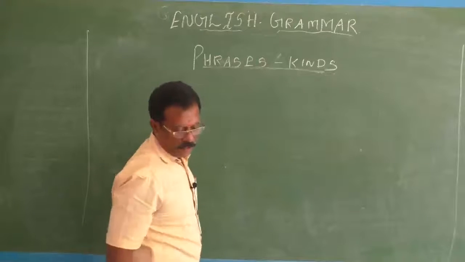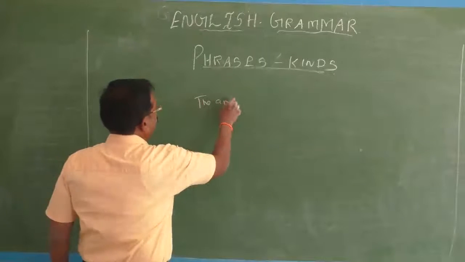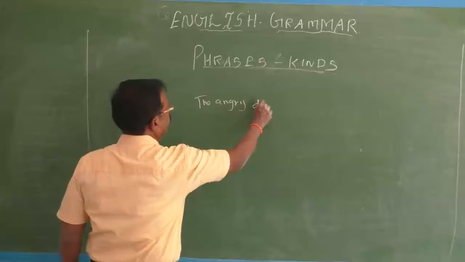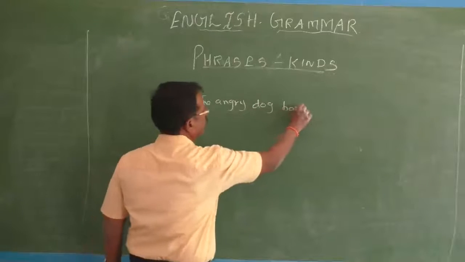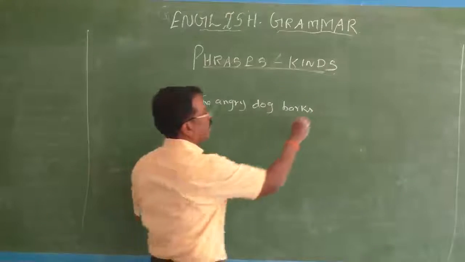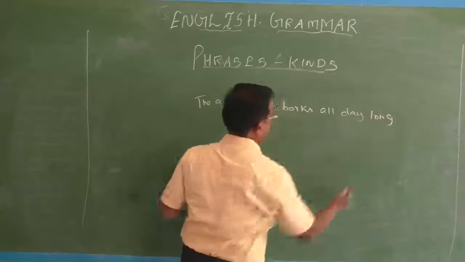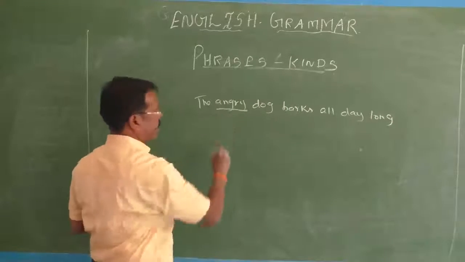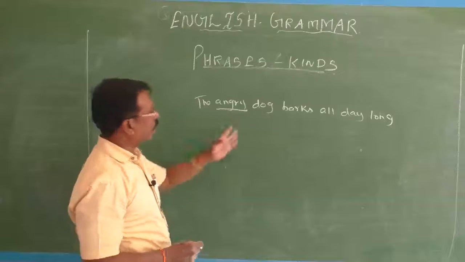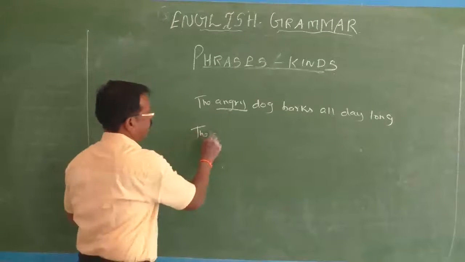See, the angry dog barks. The angry dog barks all day long. Here I have given you a sentence. Angry is an adjective, and dog is a noun that it describes.